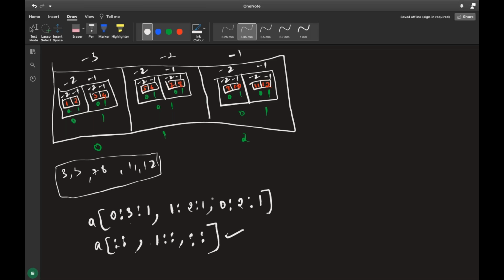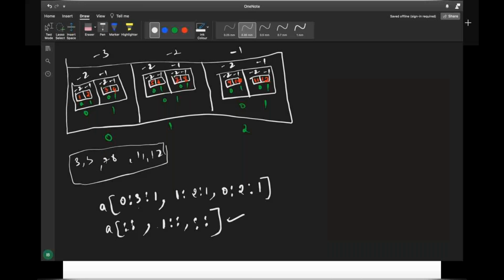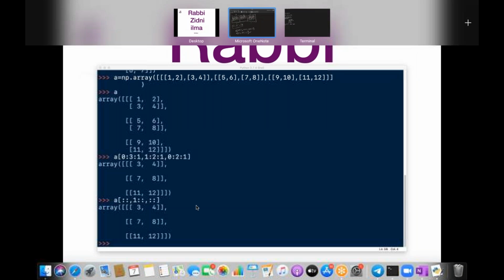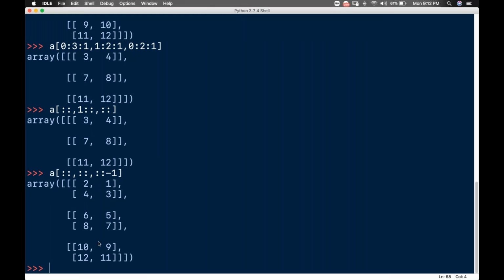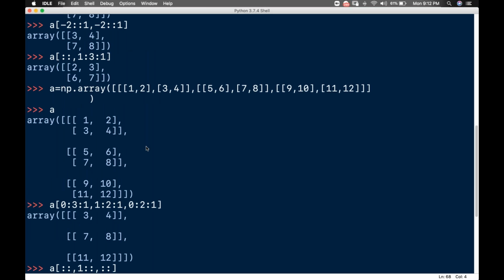If we write it like that, for example, if I write a of colon colon comma colon colon comma colon colon minus 1, if I write it like this, right, this is what you're telling it. So yes, I'll be reversing everything, all the data is reversed. That's absolutely right. The array elements are reversed. It depends upon the dimension also. I'll tell you how to calculate those dimensions and everything. Got it?